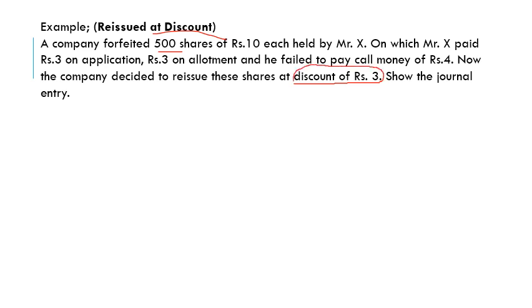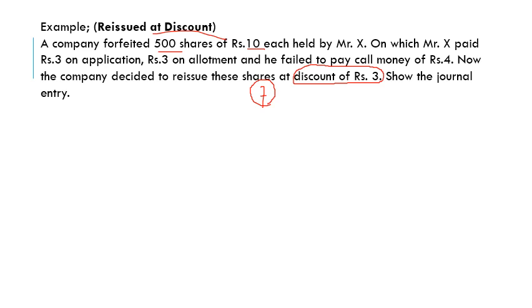Here is the difference. In the previous example, the company reissued the shares at par. It means at rupees 10. But here the company will reissue the shares at a discount of rupees 3. That means the price of the share is 10, so the reissue will be at 7, right? 10 minus 3, 7. So the company now will reissue the shares at rupees 7.